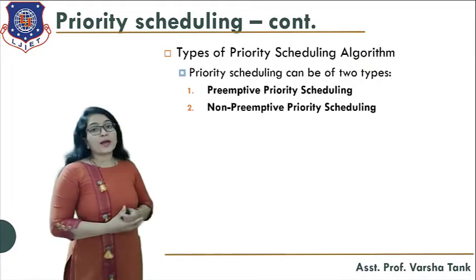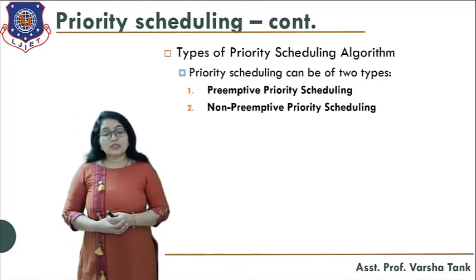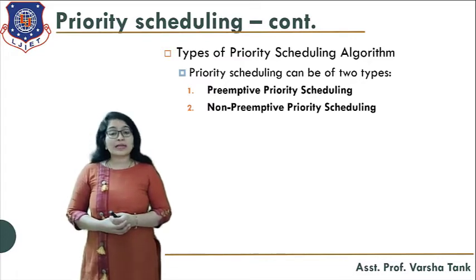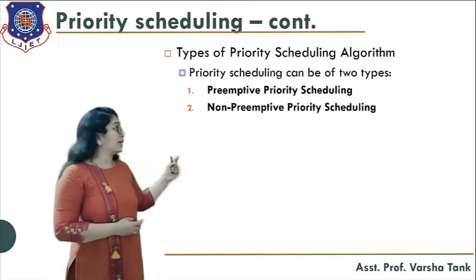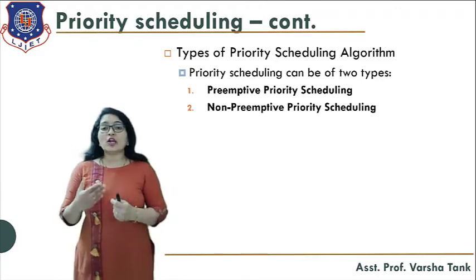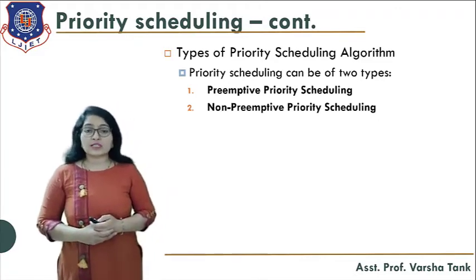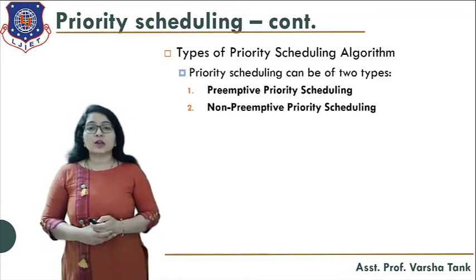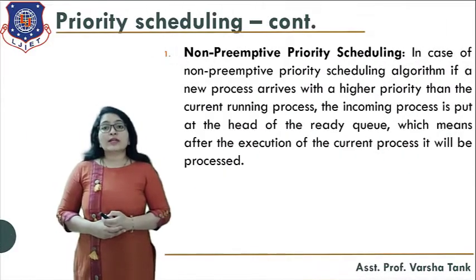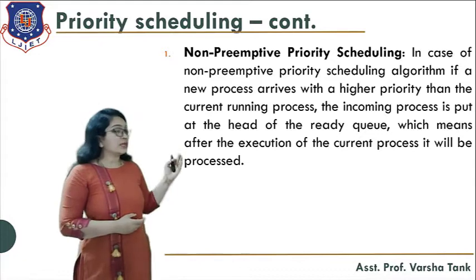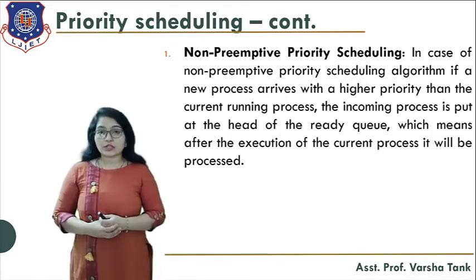Now, the types of priority scheduling algorithm. Priority scheduling again has two types: preemptive priority scheduling and non-preemptive priority scheduling. All of you are aware of these terms, what is preemptive and what is non-preemptive. So let's have a look. What is the meaning of non-preemptive priority scheduling?